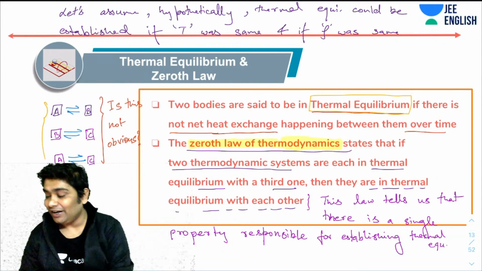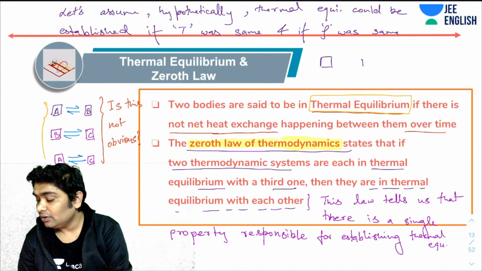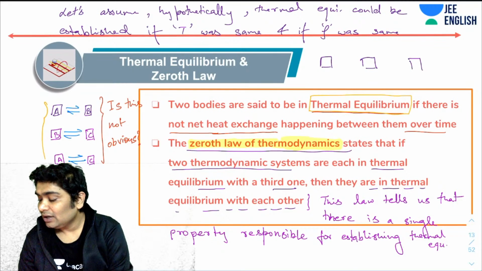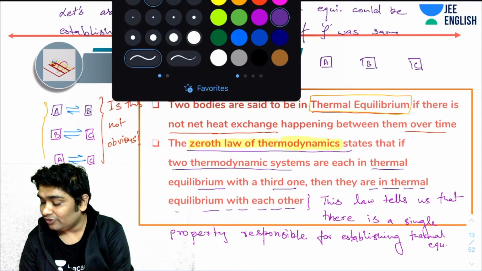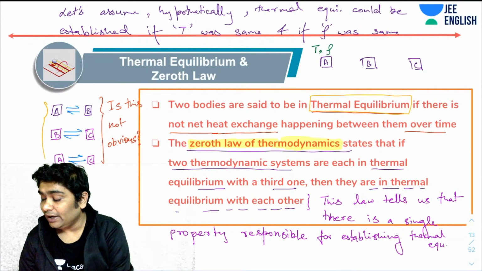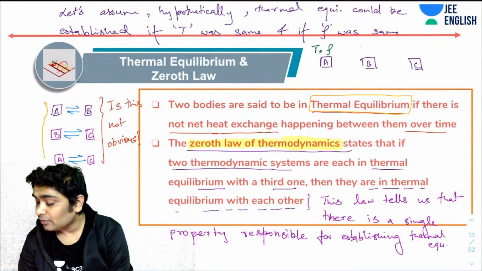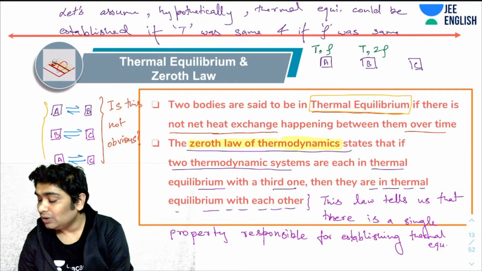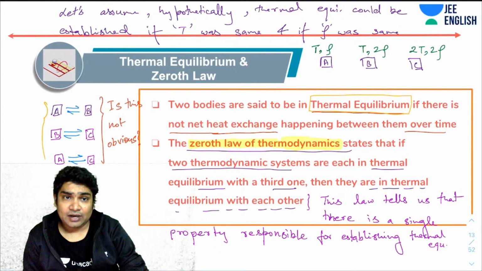Now consider A, B, and C. A has a temperature of T and a density of rho. B has a temperature of T but a density of 2 rho, and C has a temperature of 2T and a density of 2 rho.